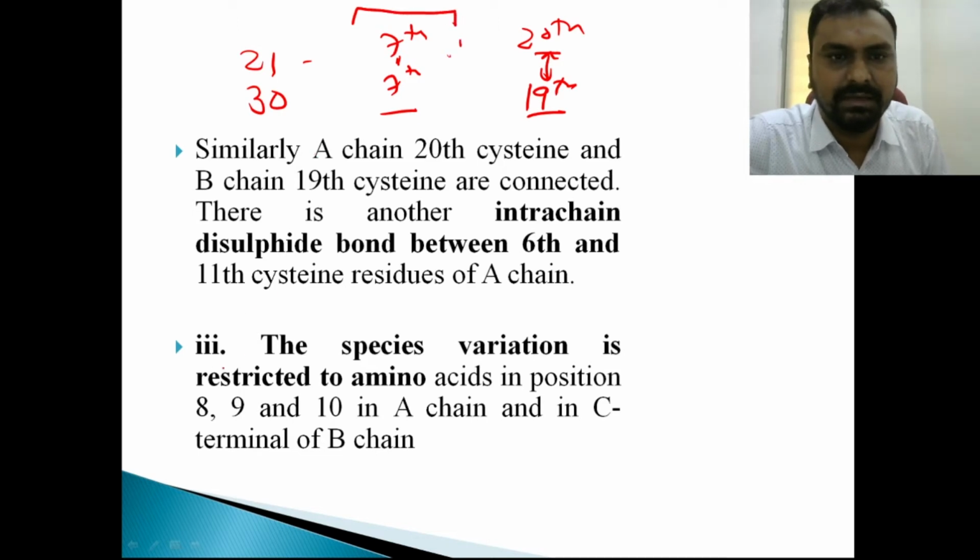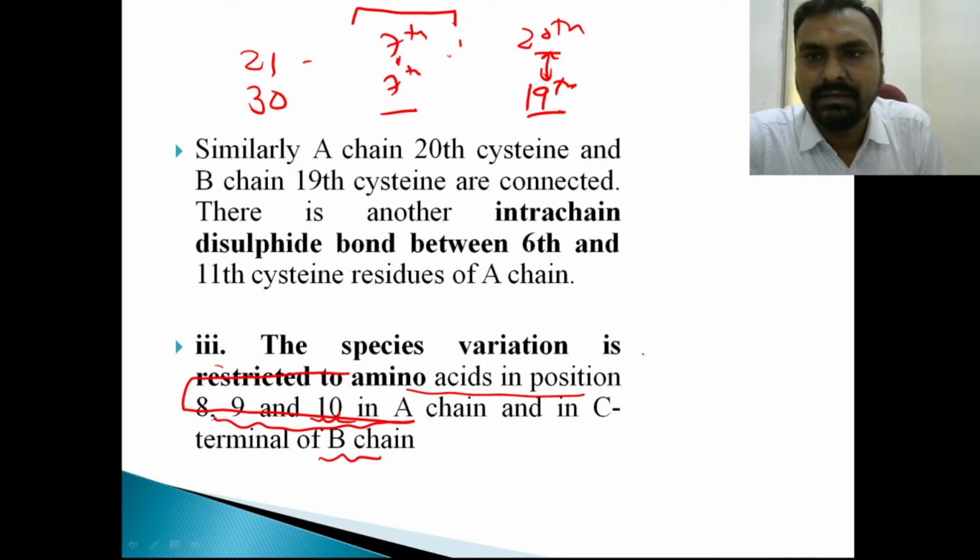And these 8, 9, 10 amino acids are restricted. The species variation is restricted to amino acids in positions 8, 9, 10 in the A chain and the C terminal of the B chain. That means in the A chain the 8, 9 and 10 positions are unique and different in different species.